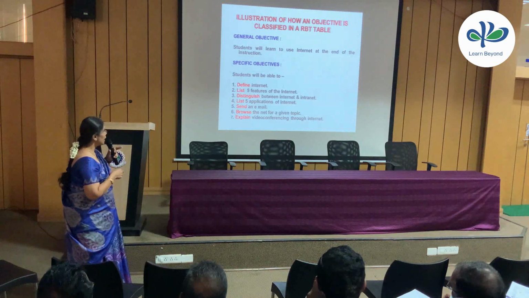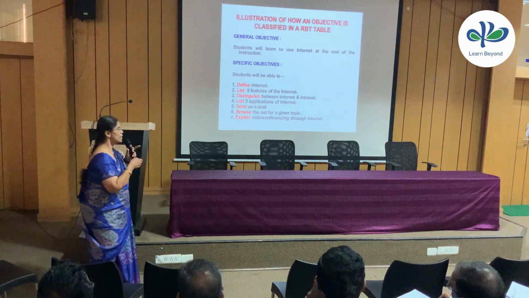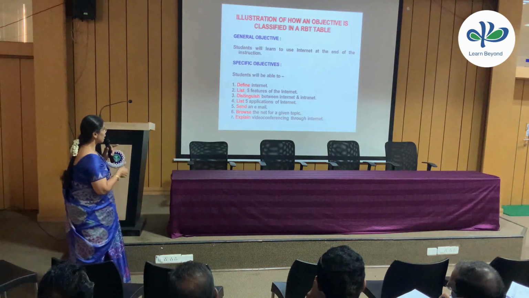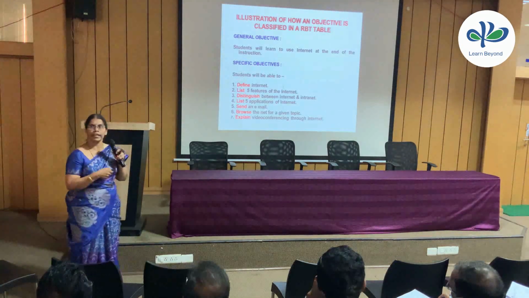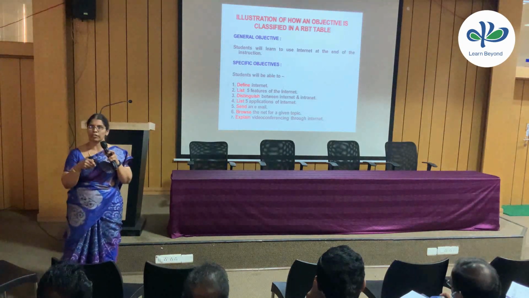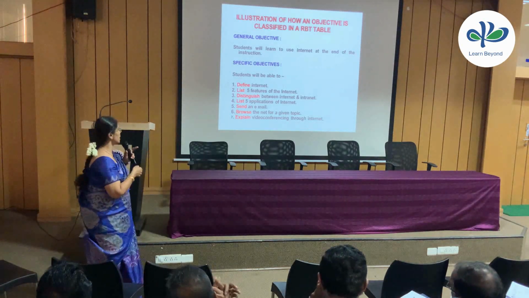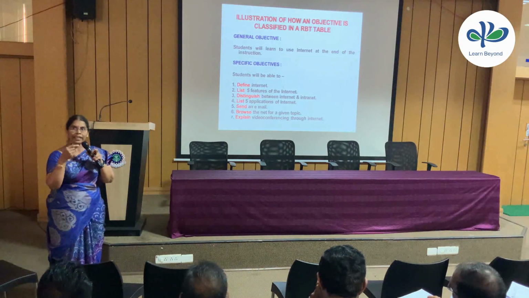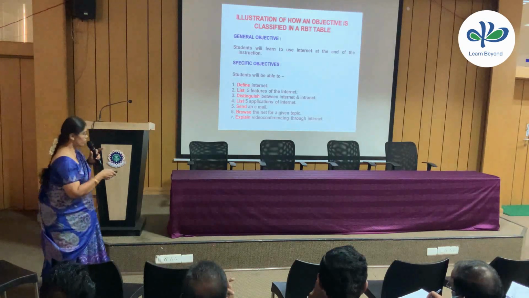specific objective is list 5 features of the internet. He is just going to list. See here all the verbs, that is very, very important. I put them in red color. All these verbs you can find in the verb list I've given as main word and auxiliary word. Depending upon that, you can decide in which category you can map into the 2-dimensional mapping of revised Bloom's taxonomy.